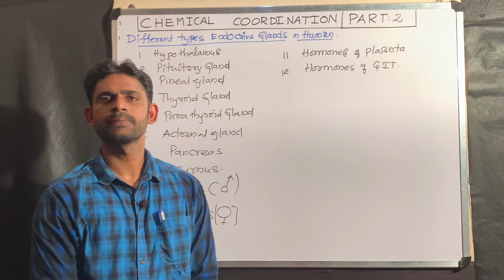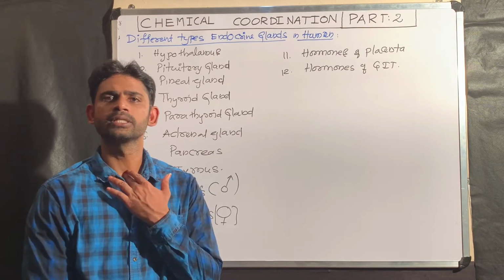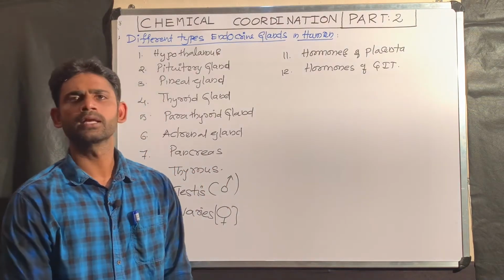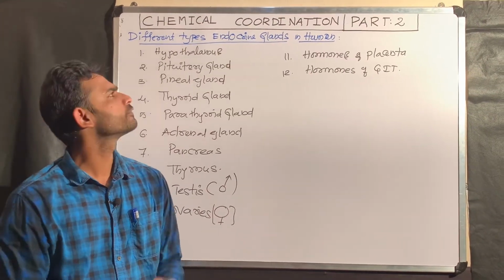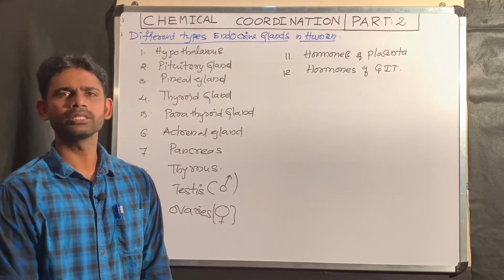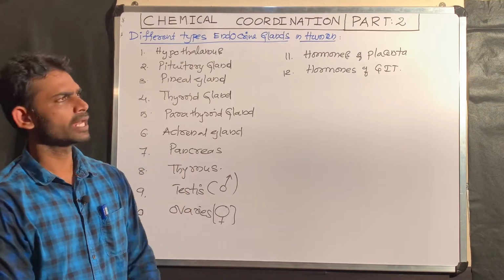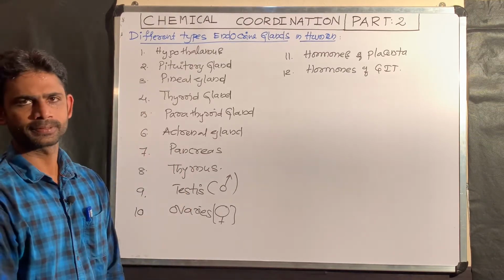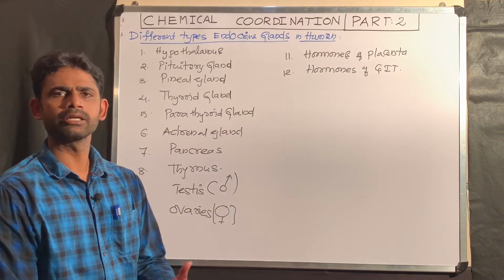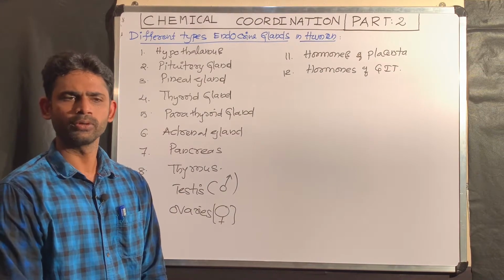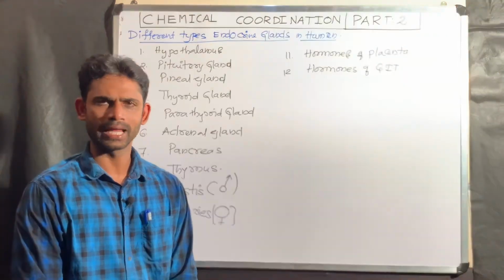In the last part, I introduced the topic about chemical coordination and integration. In this part, I am going to tell different types of endocrine glands in human. These are the different types like hypothalamus. The next one is the pituitary gland. In that, the anterior pituitary gland, what we know is a master endocrine gland.